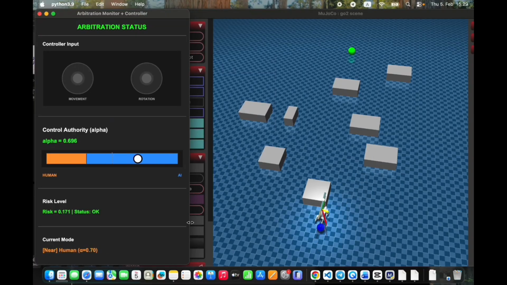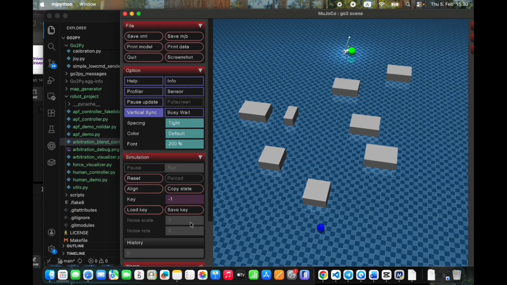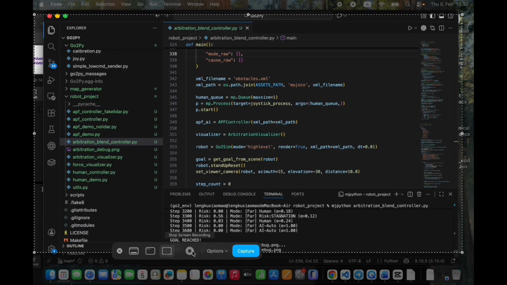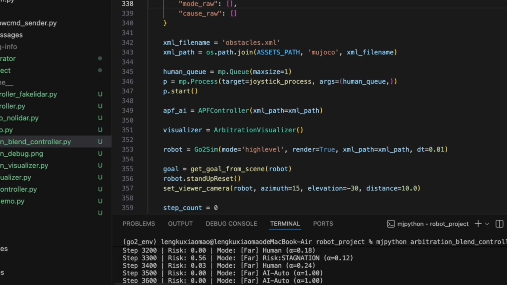In this scenario, we demo the system's baseline autonomy. The AI planner is navigating through the scattered obstacles using the artificial potential field. The arbitration doesn't disrupt the AI's performance when the navigation is smooth. Here on the left, the human has a slight input. The dog followed, so we can say the operator can seamlessly intervene to adjust the pace if no immediate collision risk exists. This ensures human intent is respected with safety margins.